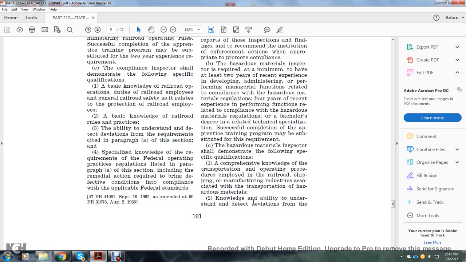The hazardous material inspector shall demonstrate the following specific qualifications: 1. A comprehensive knowledge of the transportation operating procedures employed by the railroad, shipping, and manufacturing industry and associated with the transportation of hazardous material.